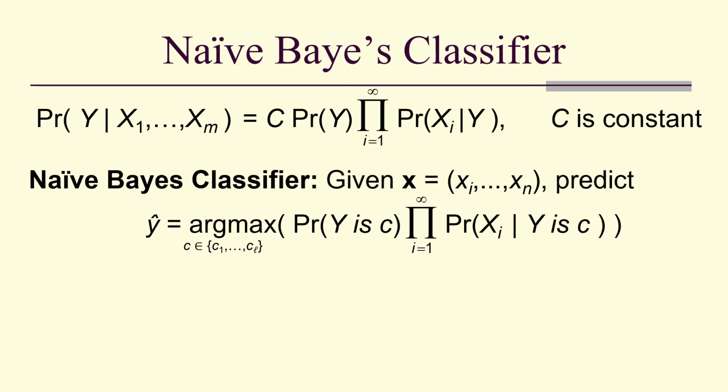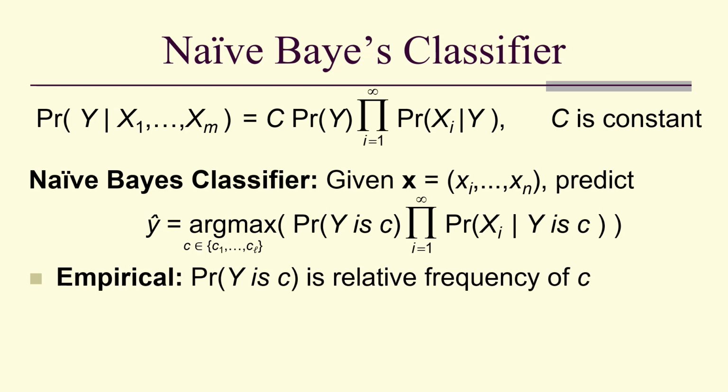So given a vector x that's an observation of x1 up to xn, then our y hat prediction is the argmax over the possible labels of y. Notice I'm using not just binary, but this is for any finite labels for y. It's the probability that y is c times that product that we get from assuming conditional independence.